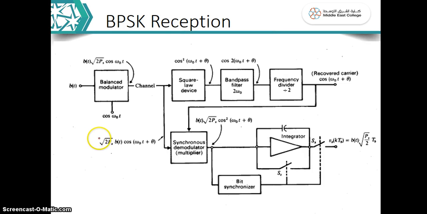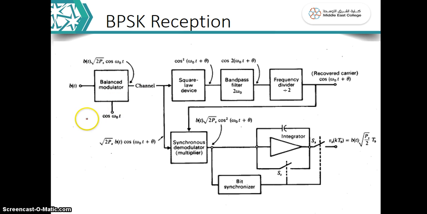So in this lesson, we will discuss the BPSK reception, the receiver of the binary phase shift keying signal. Already in the previous video we have discussed the transmitter. In the transmitter it is a balanced modulator or a product modulator. There your message signal, that is b(t), the data signal, is multiplying with the